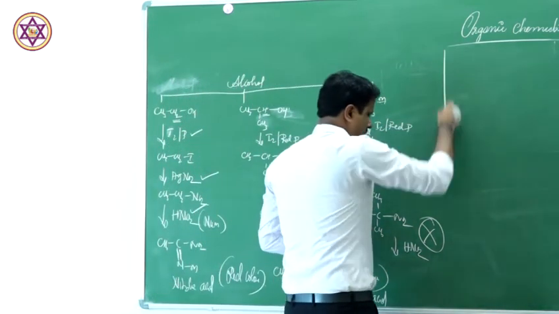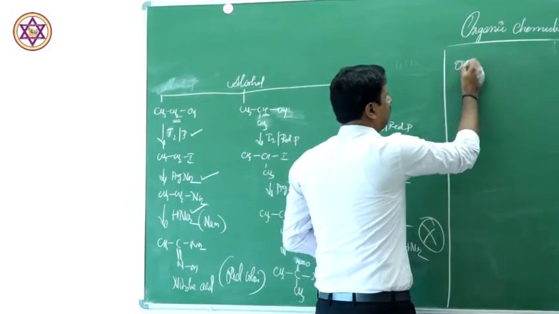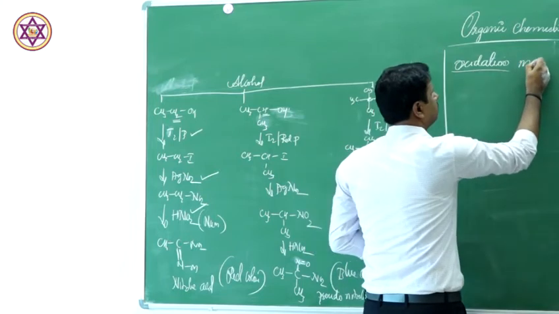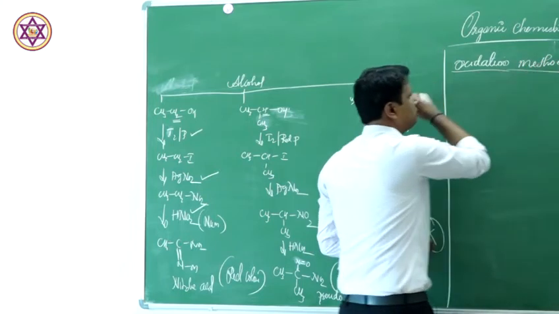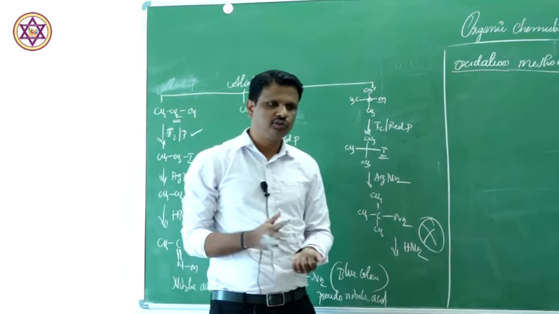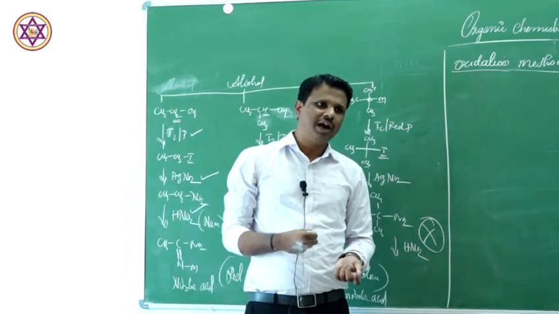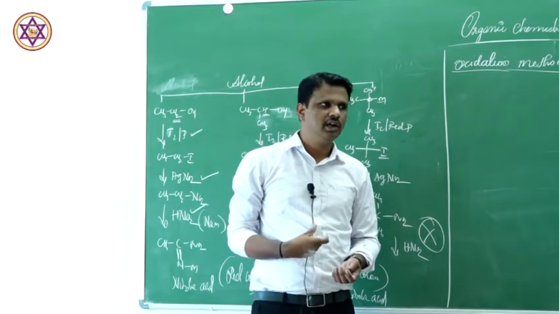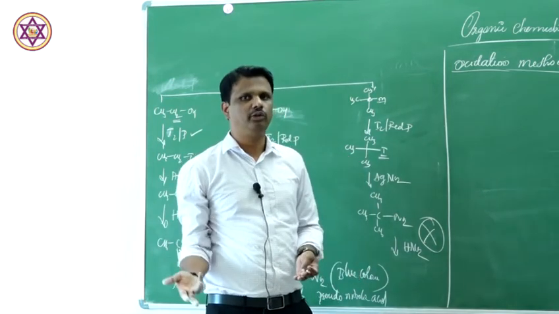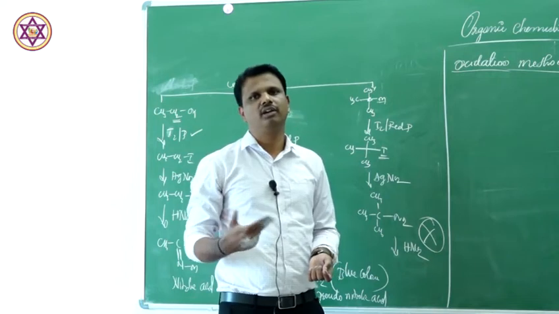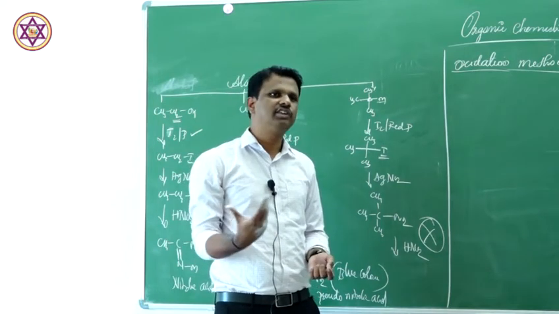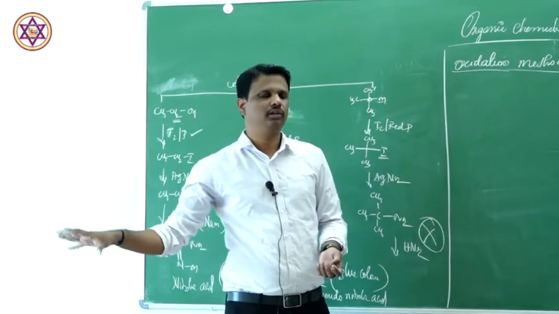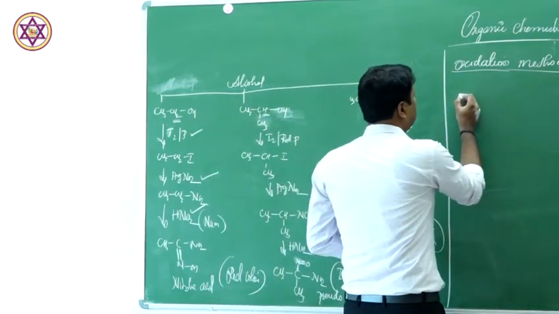The second method is called oxidation method. Now in organic chemistry, oxidation is nothing but addition of oxygen or removal of hydrogen. In this case I am talking about the removal of hydrogen. Now let us see how we can understand the nature of alcohol just by looking at the oxidized product. Now I will write here. Let us imagine that you have an alcohol.